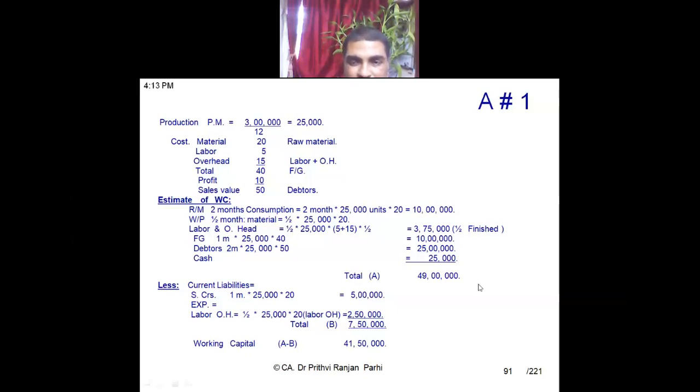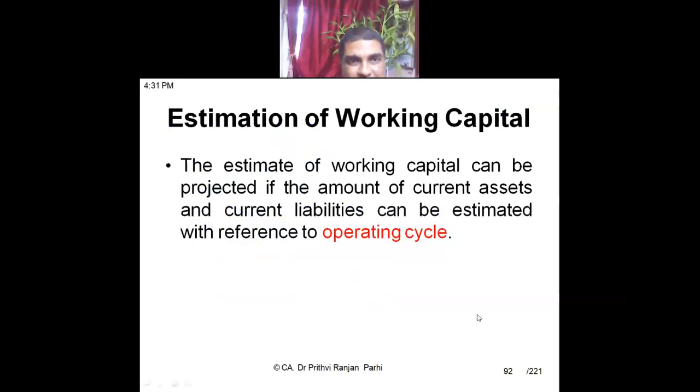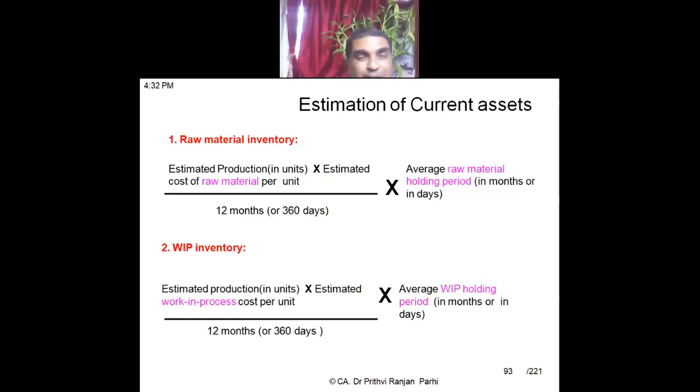Understood this part? Okay. Now, working capital estimation: we have seen this is one example of how to estimate working capital by using the operating cycle. Some other ways we can also compute, and some other formulas I will be telling you to note down.